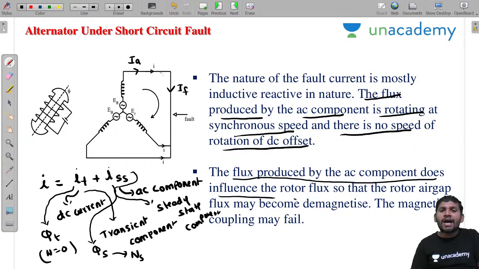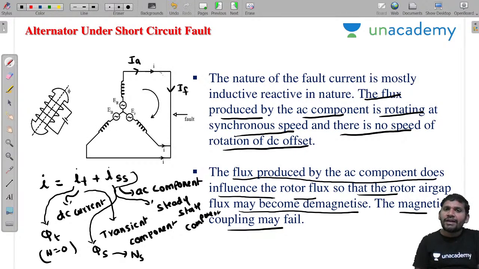Now see, the flux produced by the AC component influences the rotor flux, so the rotor air gap flux may become demagnetized. The magnetizing coupling may fail, sir. It's a very important observation. The flux produced by this AC component is which flux? The armature flux. It is the flux produced by which component? The steady state component.